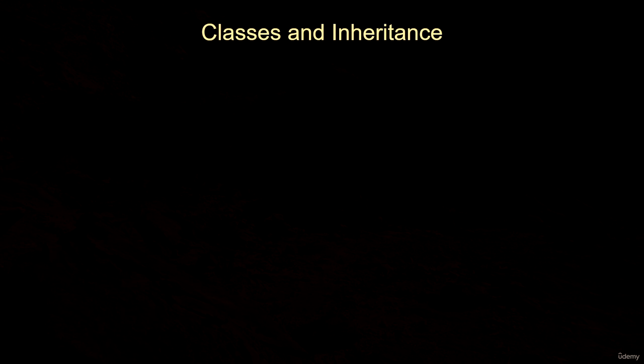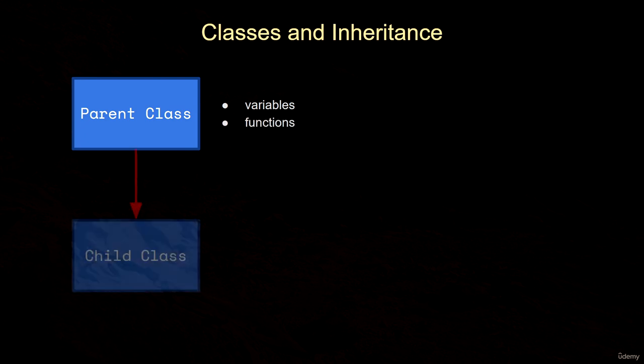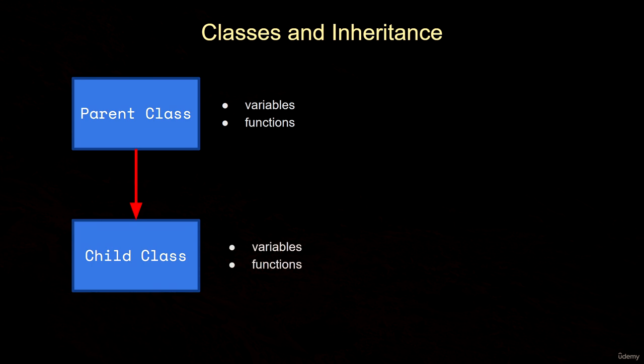Imagine that you have a C++ class. Now, classes have their own variables and also their own functions. And this class can be a parent to some child class, which derives from that parent class. So each child class will inherit variables and functions from the parent class, as well as possibly having its own child variables and child functions.